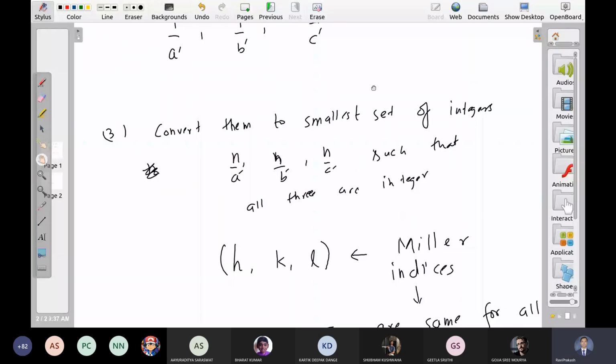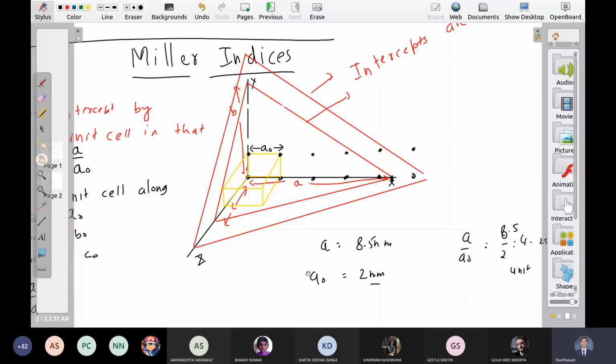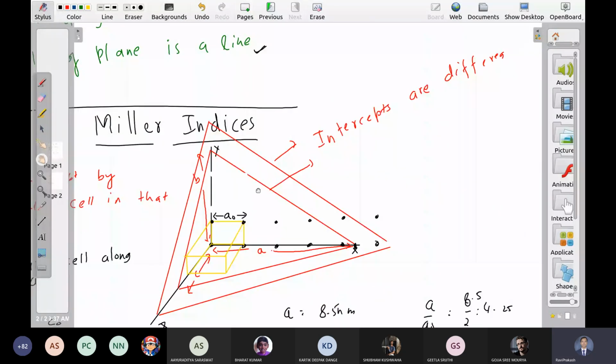So they have different intercepts, but Miller indices are the same. Okay. So if you change your origin, यदि आप origin change करेंगे भी, it means that you are changing the intercept. आपने intercepts की value change कर दी, but still your Miller indices will not change. आपकी Miller indices change नहीं करेंगी.